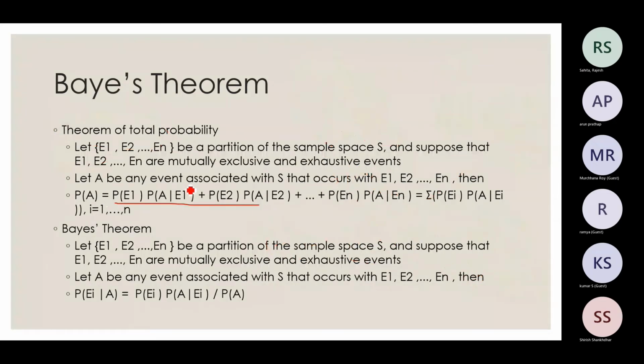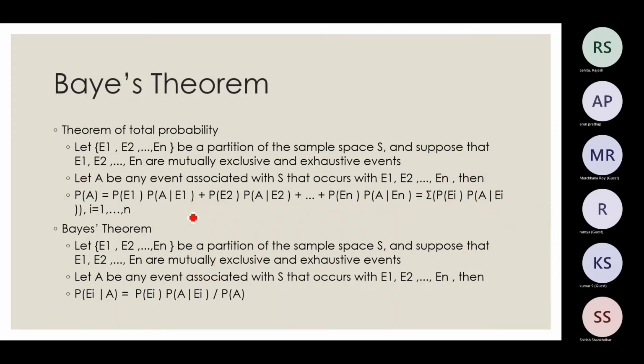Probability of A is the sum. Sigma stands for sum from i to n of the probability of A given event Ei times probability of event Ei. So this is basically how I have expanded this. This is the only thing you need to consider: the probability of A is equal to the sum of the conditional probabilities of A given event Ei times the probability of event Ei. Based on this theorem of total probability we will get A. This will actually form the denominator for our Bayes theorem that we'll see just now.